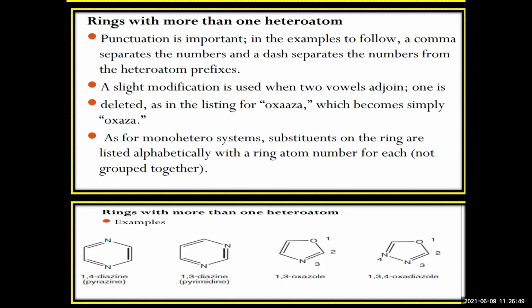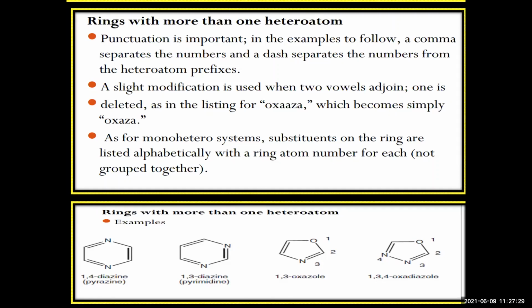1,4-diazine is known as pyrazine, its common name. 1,3-diazine. Why is it called diazine? Because it has two nitrogens. All are azine, a 6-membered ring, so your suffix will be ine, azine, because it contains 2 nitrogens. It is diazine, 1,4-diazine. Now, in the case of oxazole, it is called 1,3-oxazole. Why? Because oxygen should be given the first priority as per the periodic table, and your nitrogen is given the third position, and it is a 5-membered ring. That's why it is called azole, O-L-E.